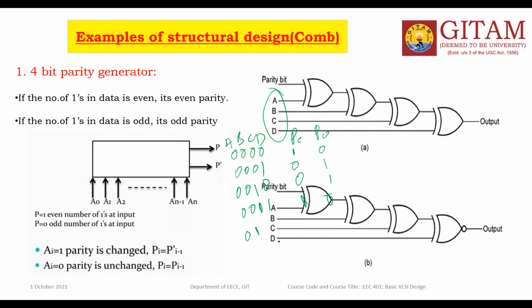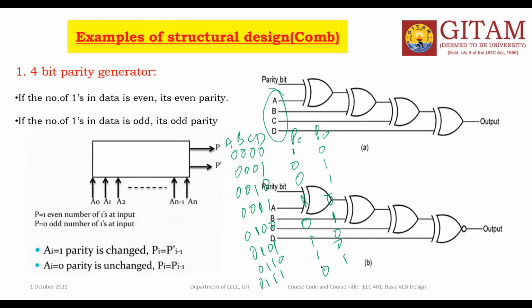Then 0, 1, 0, 0: again a single 1, so an odd number of ones is present, so P even is 0, P odd is 1. Then 0, 1, 0, 1: two ones, so even parity is 1, odd parity is 0. Then 0, 1, 1, 0: still two ones. Next, three ones, which is an odd number of ones, so the odd parity is 1, even parity is 0.